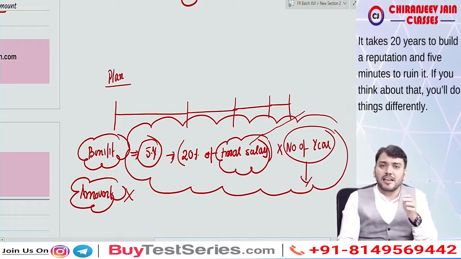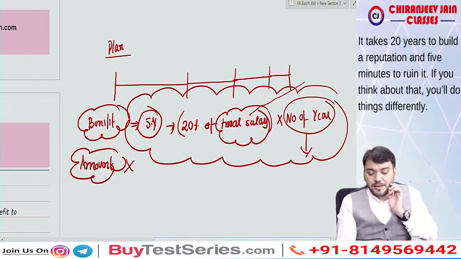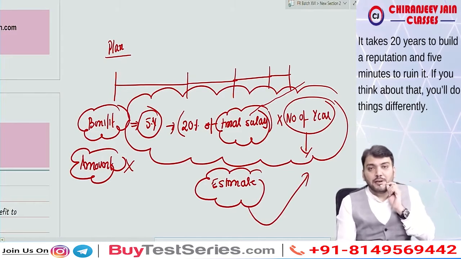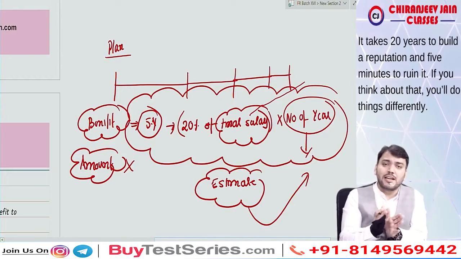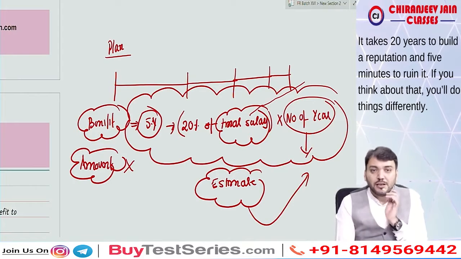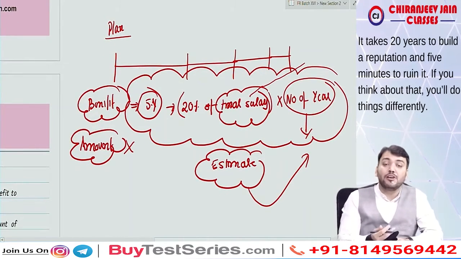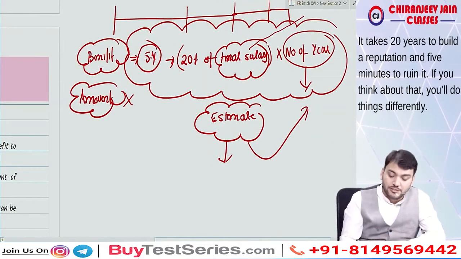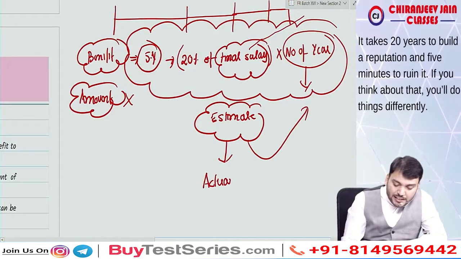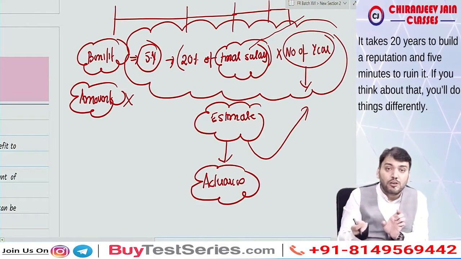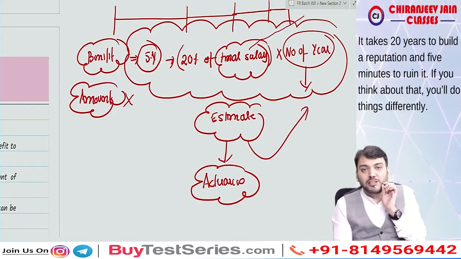Because of that reason, we need to estimate. There is no doubt about estimation. We need to estimate the amount of benefit at the time of retirement under these uncertainties only. So Ind AS 19 says that even though there are a lot of uncertainties, we need to estimate the amount of benefit which is payable at the time of retirement. And for this estimation, we'll take the help of actuaries, who are experts in the field of estimation. Actuaries will do such type of estimation.